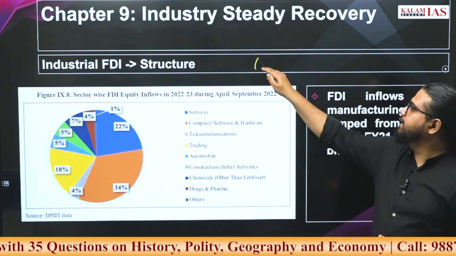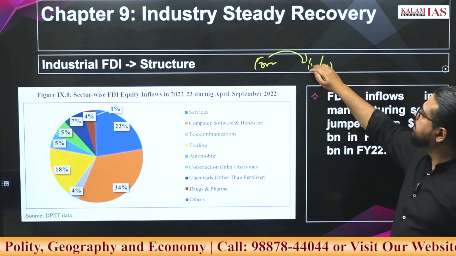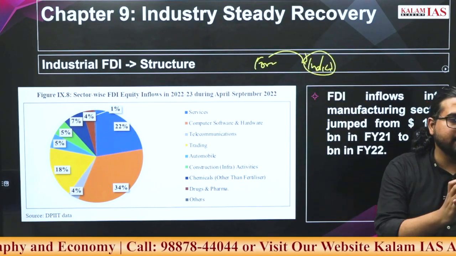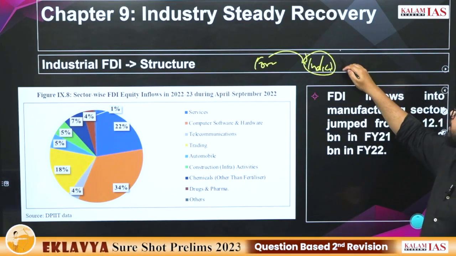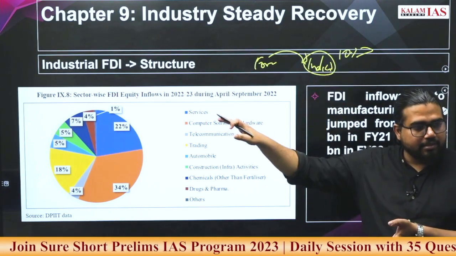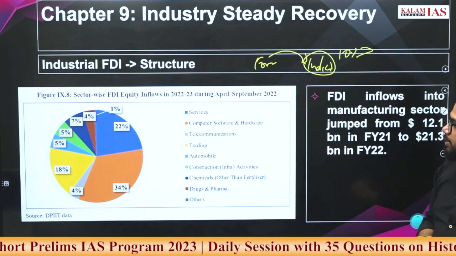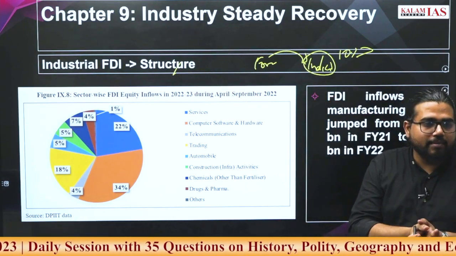Basically, foreign investors are investing in Indian companies with the objective of acquiring the company, with the objective of controlling the management of the company. Quantitatively, if about 10% investment is done in a company, we call it FDI, foreign direct investment. And the manufacturing industry is one of the biggest sources of FDI.